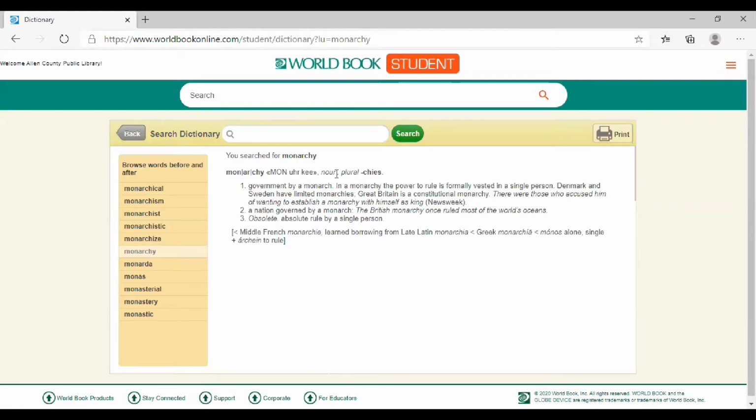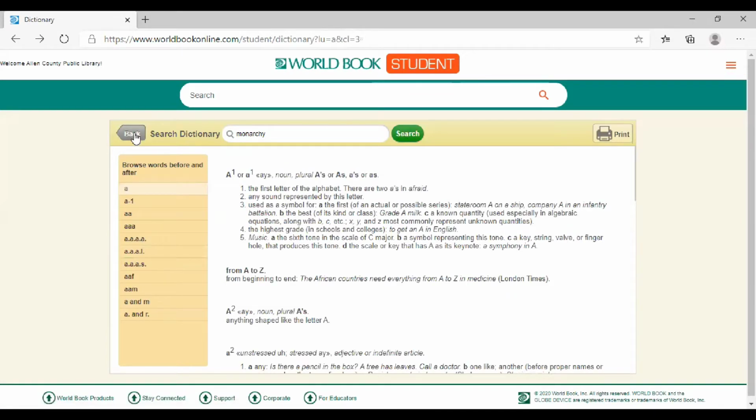And then we have, no, see that is a noun. And then it gives us a definition, 3 definitions, and where it derived from. So maybe you need to know this while you're doing your research. You need a definition. And you can also print this information. So let's go back.